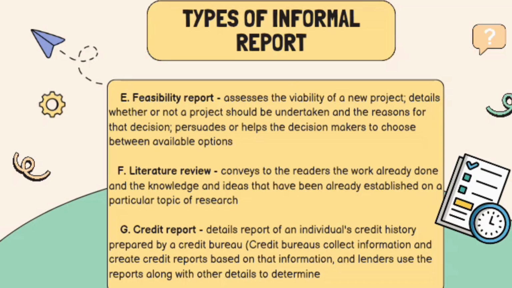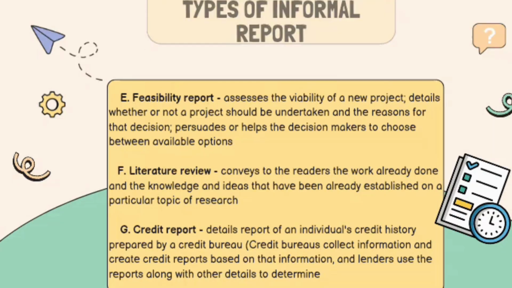They collect information and create credit reports based on that information, and lenders use the reports along with other details to determine creditworthiness. So a credit report provides a record of an individual's or company's financial history. So all of these help organizations make better and more informed decisions.